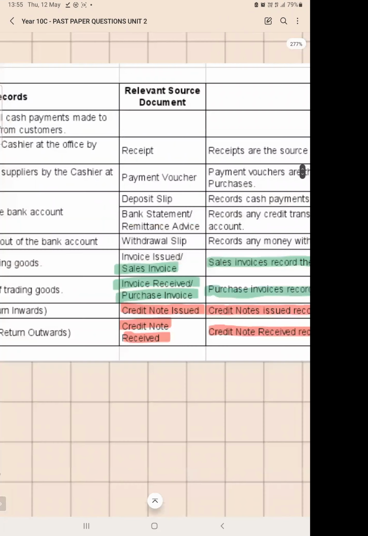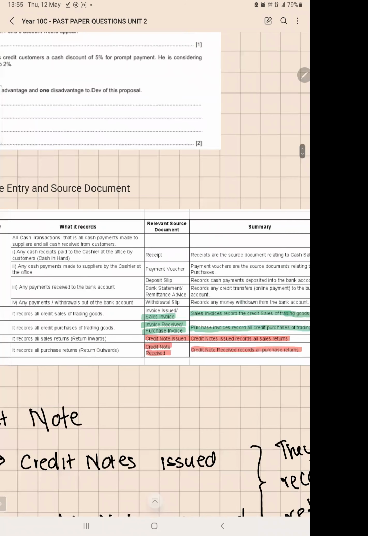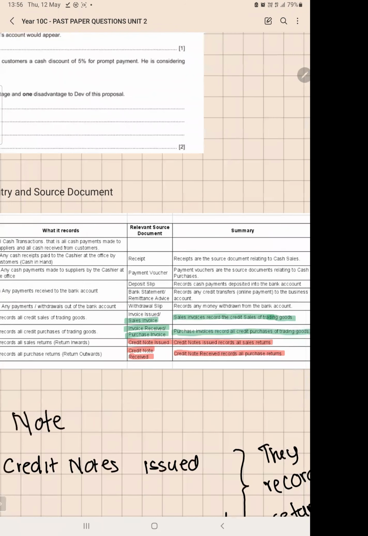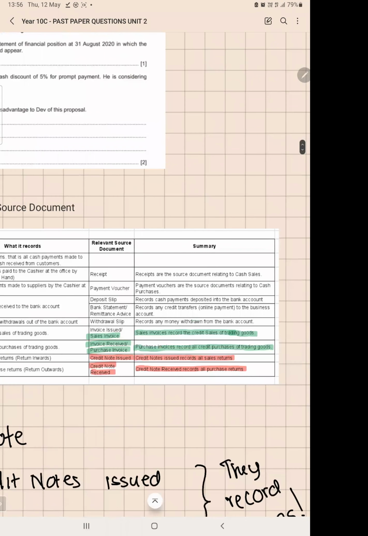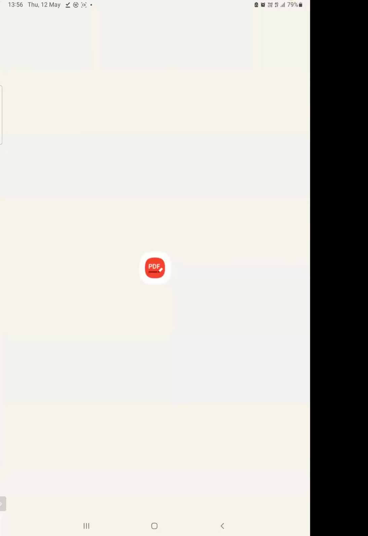Here you go. Okay. Any payments received to the bank account, there are two source documents. Deposit slip is for money deposit, records cash payments deposited into the bank account. And the bank statement or remittance advice records any credit transfers, online payments to the business account. Understood? So the answer is a source document called, what happened?